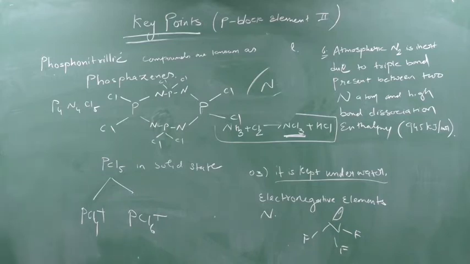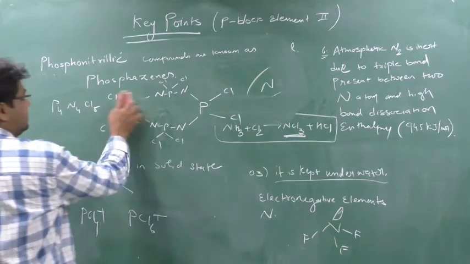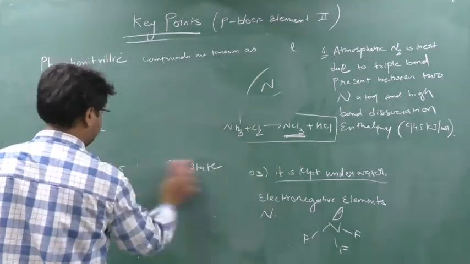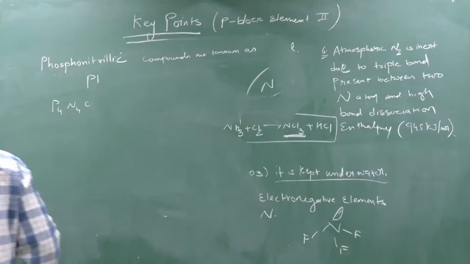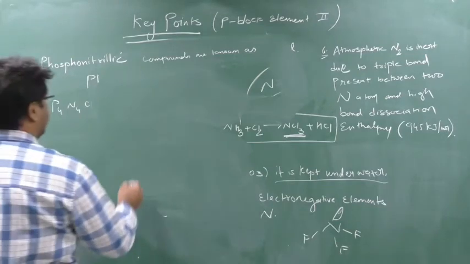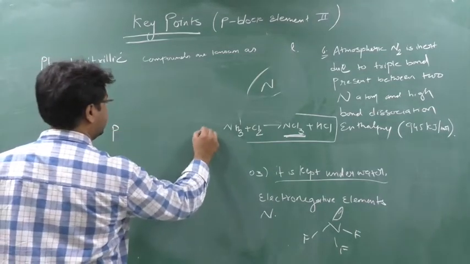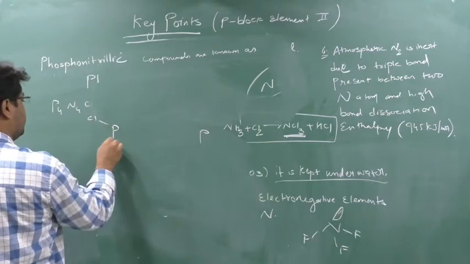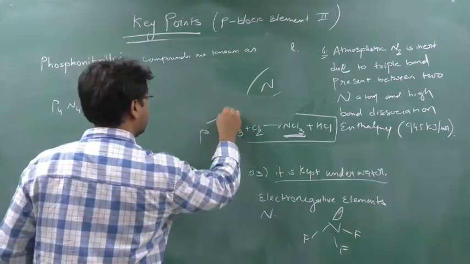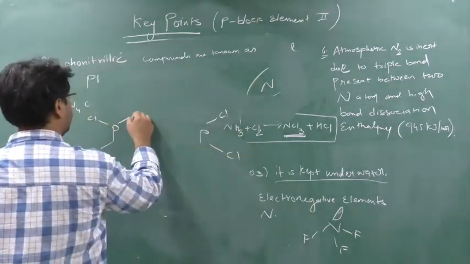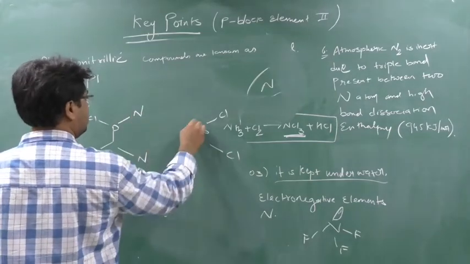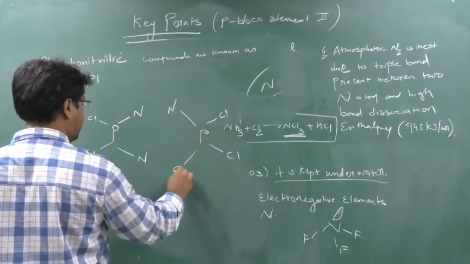Clear? Or I'll explain once more the structure. It might be asked in the exam. First, what you do? You write down P here, P here. You make Cl here, Cl here. You make Cl here, Cl here. You make N here, N here. You make N here, N here.